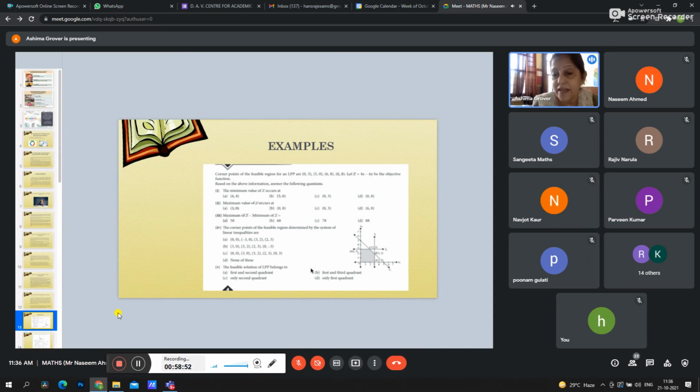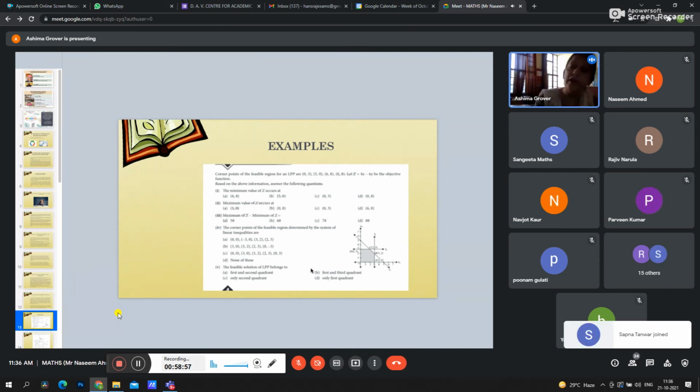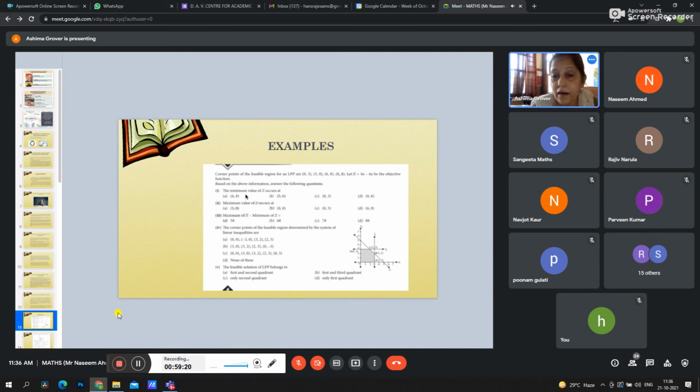It's not difficult this time, because earlier, in the second exercise of linear programming, they had to make the inequalities, and it was a little difficult task for them. But now they can easily manage and they can easily tell the answer. Now we can have a simple discussion on these types of questions. Some of the questions we'll discuss. First of all, let's discuss this case study: the minimum value of Z occurs at which point? Yes, anyone who can tell me?